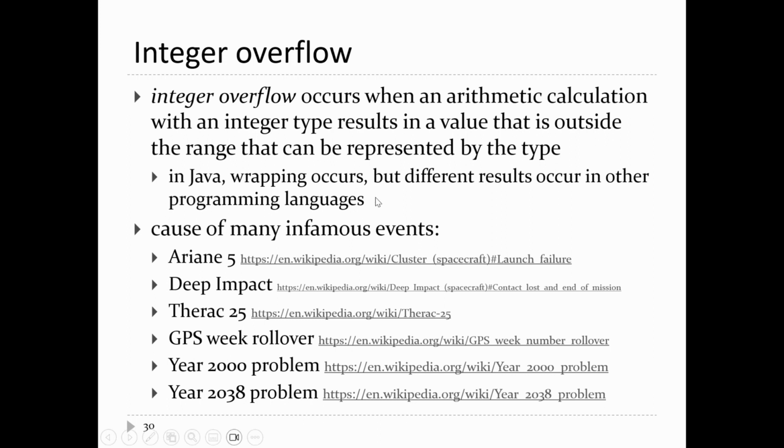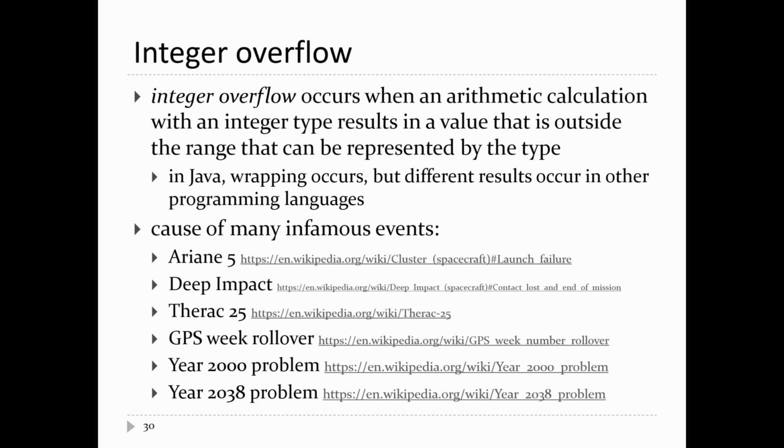If you're in some other language, like Python, for example, this doesn't happen at all. The result is no longer an int, it results in a floating point type. So if you're dividing, the result ends up in a floating point type. If you're doing addition or subtraction or multiplication in Python, Python's int type has no built-in minimum and maximum value, and so it can keep on going. So for example, you can compute a Googol in Python, 10 raised to the power of 100, without any issues whatsoever.